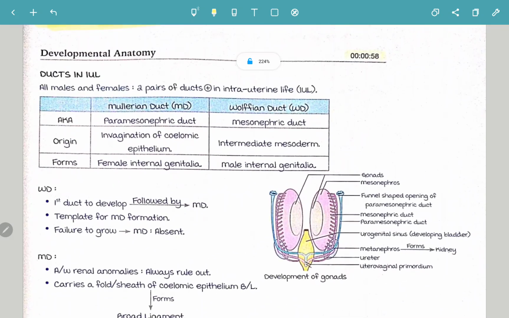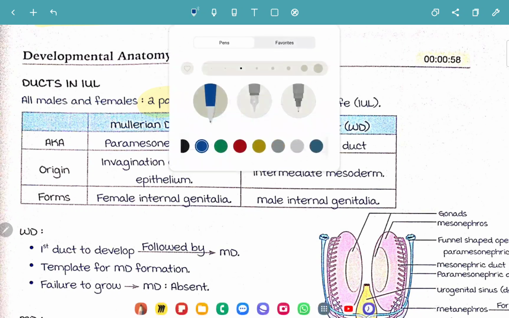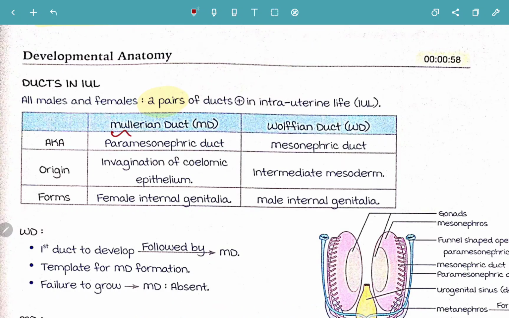So first let's look at the ducts in intrauterine life. Basically, whether it is a male or a female, there are always two pairs of ducts present in intrauterine life. What are these two pairs of ducts? They are, very important, the Mullerian duct and the Wolffian duct.